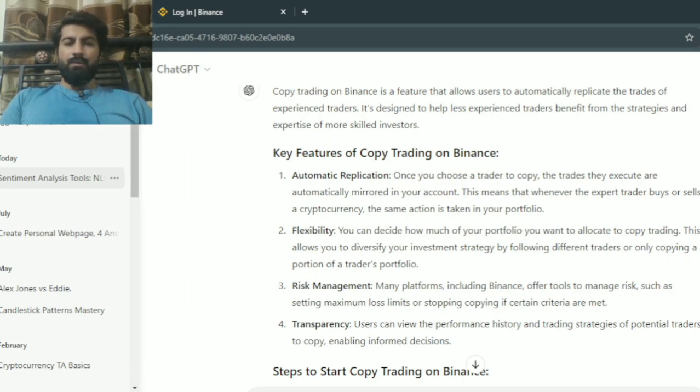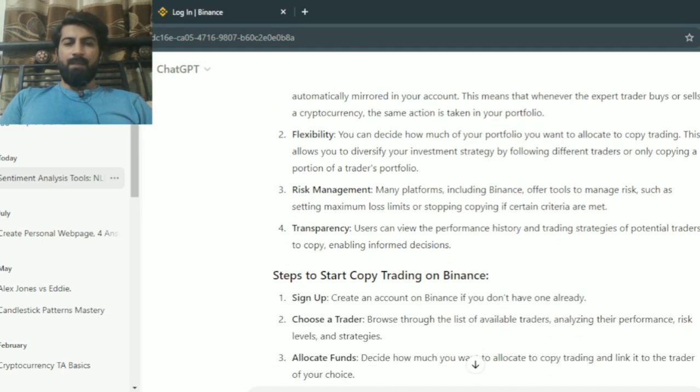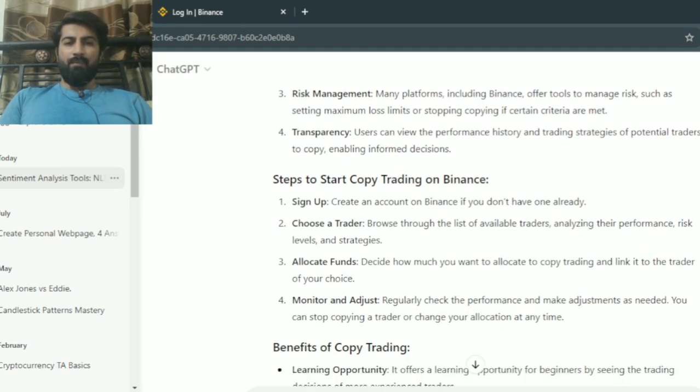Transparency. Users can view the performance history and trading strategies of potential traders to copy, enabling informed decisions. Steps to start copy trading on Binance. Sign up. First, create your account on Binance if you don't have one already.